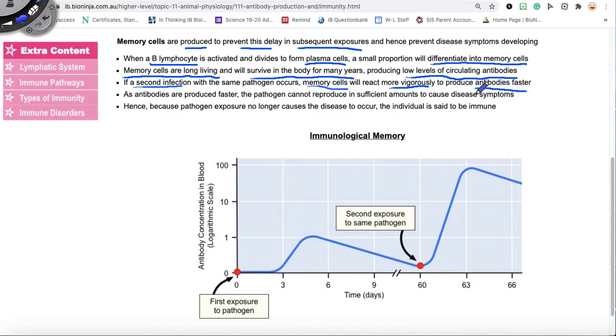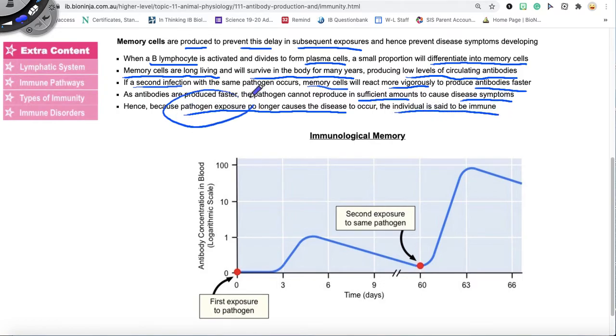So we are not going to allow COVID that second time around to replicate quickly and to replicate to sufficient amounts to cause disease symptoms. Okay, so because the pathogen exposure no longer causes the disease, then I am said to be immune.